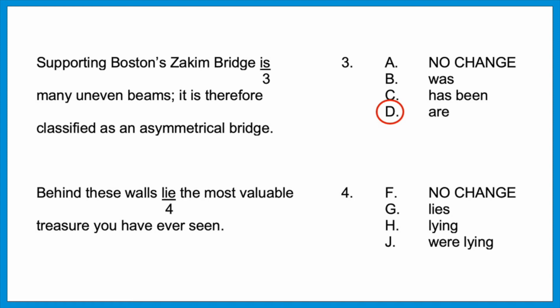One more. Behind these walls lie the most valuable treasure you've ever seen. What noun is lying behind the walls? The treasure. Let's flip it around. The treasure lies behind the walls. The answer is G. So for inverted sentences, it helps to flip the sentence around and go from the noun into the verb. And let's look at one more variation.